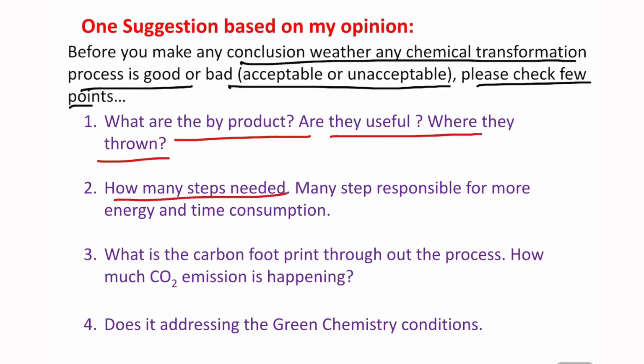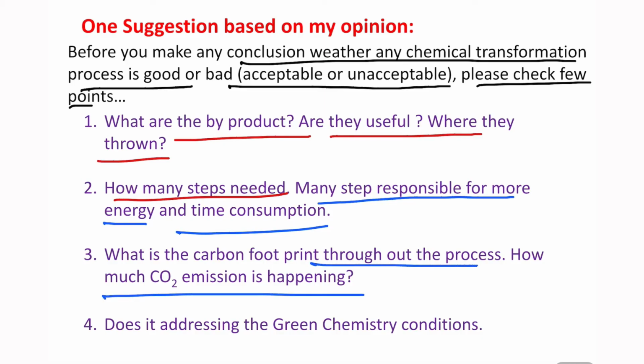How many steps are needed? Because many steps are responsible for more energy demand and time consumption. Not only that, many steps mean excessive pollution. So that's also a thing, and industry always prefers a smaller number of steps. It is beneficial both economically and from an environmental point of view. What is the carbon footprint of all the processes? How much CO2 emission is happening? Because in every step we need energy, and for energy we are dependent on fossil fuel, and that fossil fuel is responsible for CO2 emission.